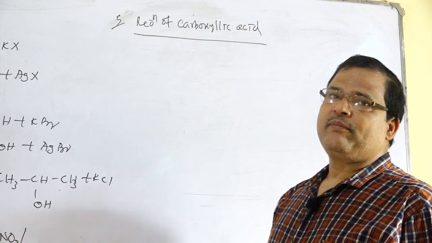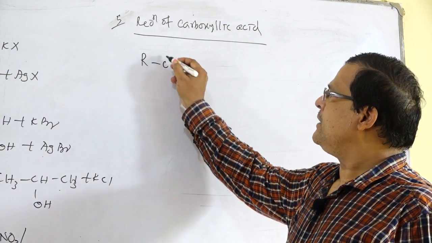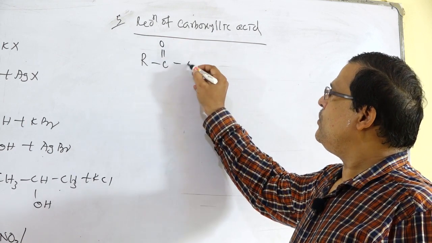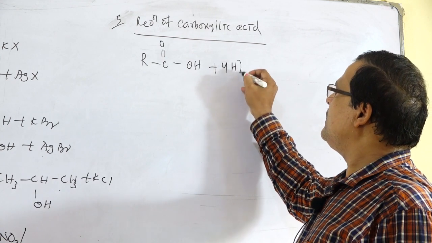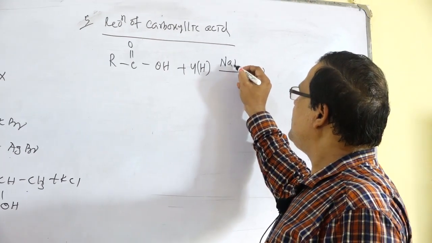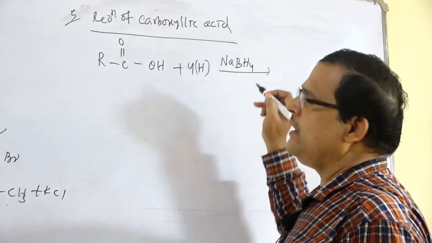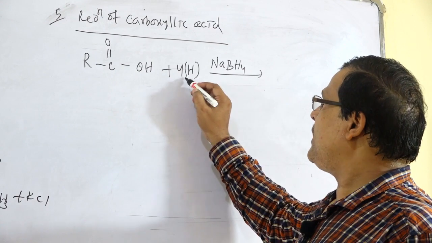Carboxylic acid, R bond C double bond O, OH, is treated with hydrogen. This hydrogen atom comes from NaBH4 or LiAlH4, reducing agents that have the ability to provide hydrogen.